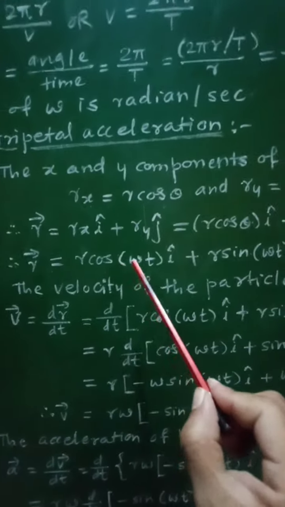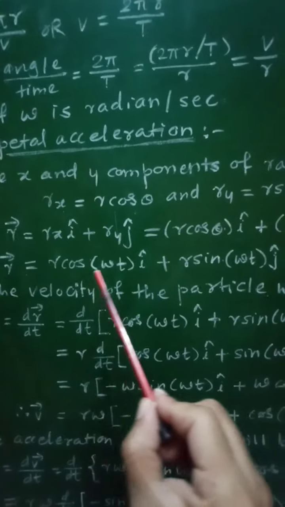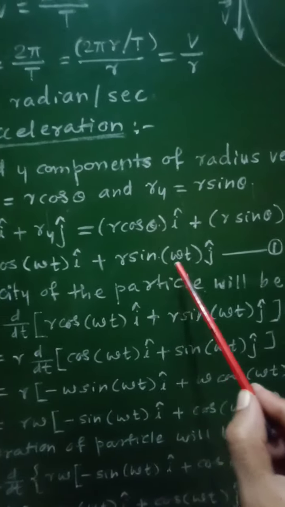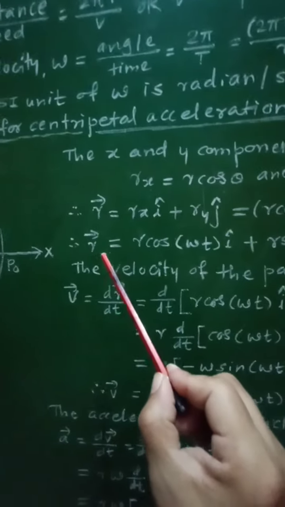But this bracketed term, r cos omega t i cap plus r sin omega t j cap, according to equation 1, is the vector r, that is the position vector or displacement of that particle.